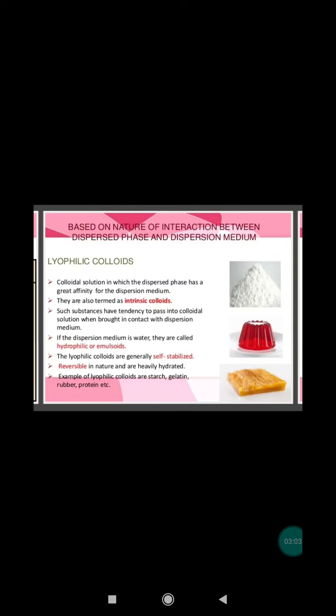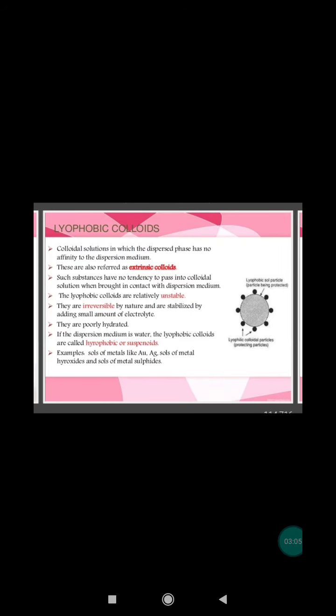Now, lyophobic sols. The word lyophobic means solvent-hating. Metals, their oxides and sulfides, etc. when simply mixed with the dispersion medium do not form colloidal solutions. Special methods are to be employed to prepare colloidal solutions.